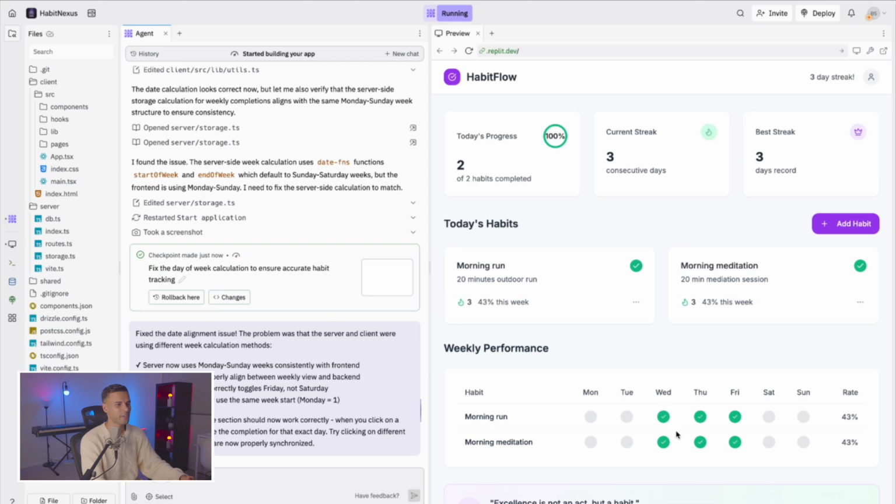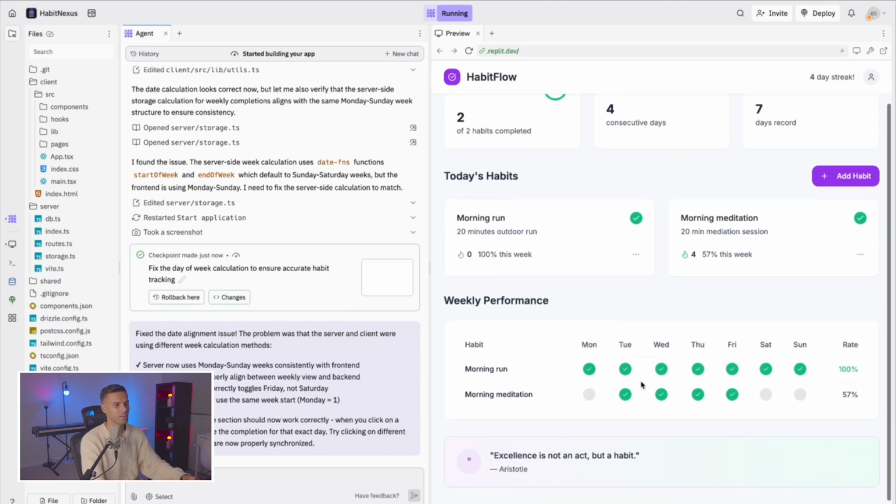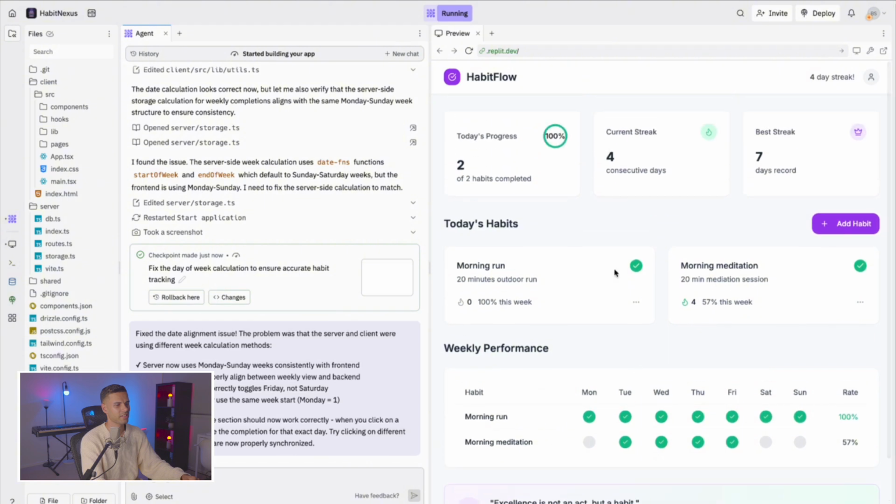The agent has fixed the bugs that we have found. You can select from the weekly performance widget. There we go. Look at that, 100%. That works. The progress ring is fixed. Let's deploy it. Let's go.